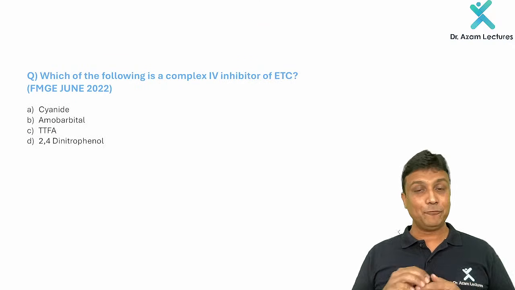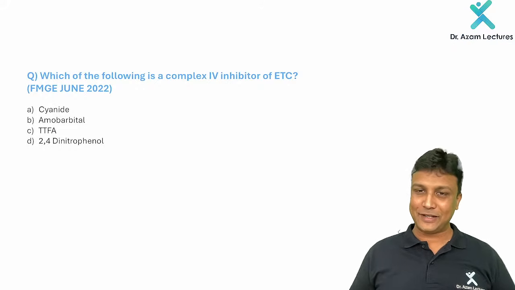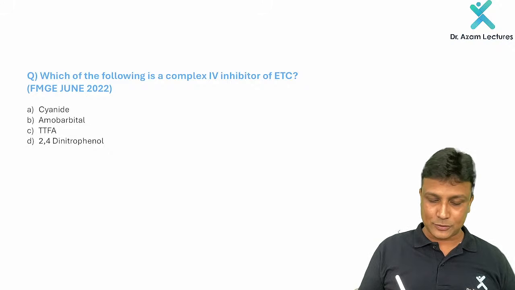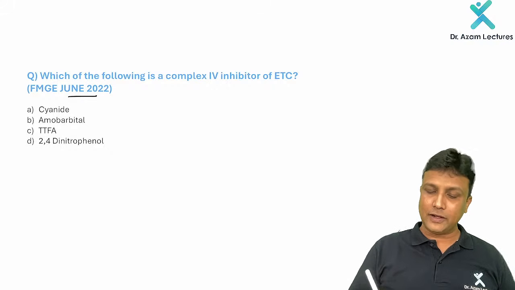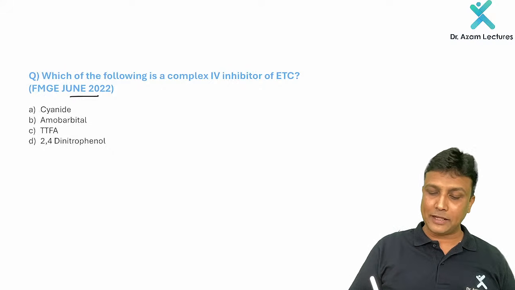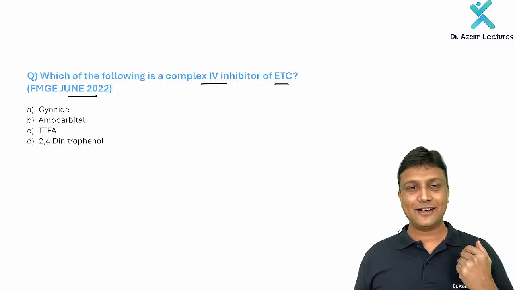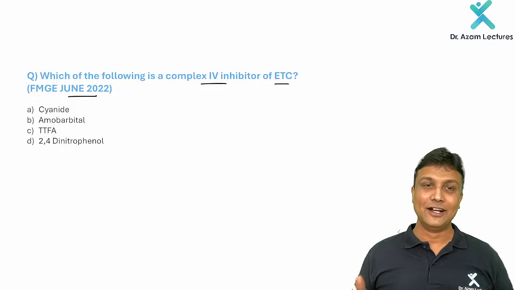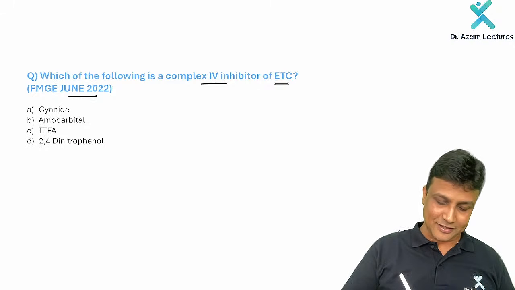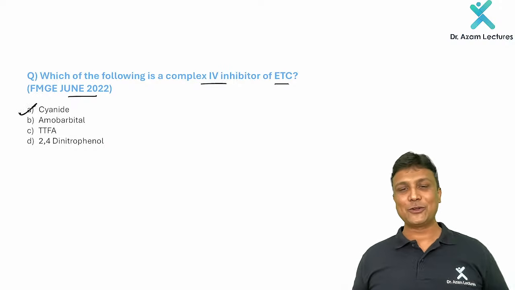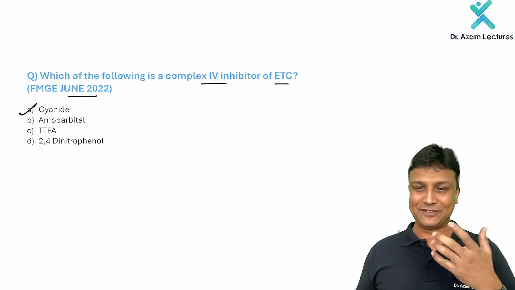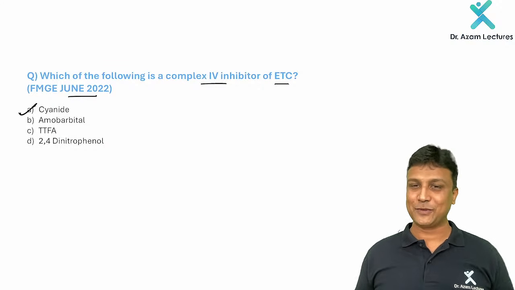Now moving ahead with one of the questions asked recently in FMG June 2022. They asked which of the following is a complex 4 inhibitor of the electron transport chain. Can you see the options and tell me the answer right now, sir? Complex number 4 will be inhibited by cyanide. Cyanide is going to inhibit complex number 4. Perfect, very nice. You're giving me the right answers.